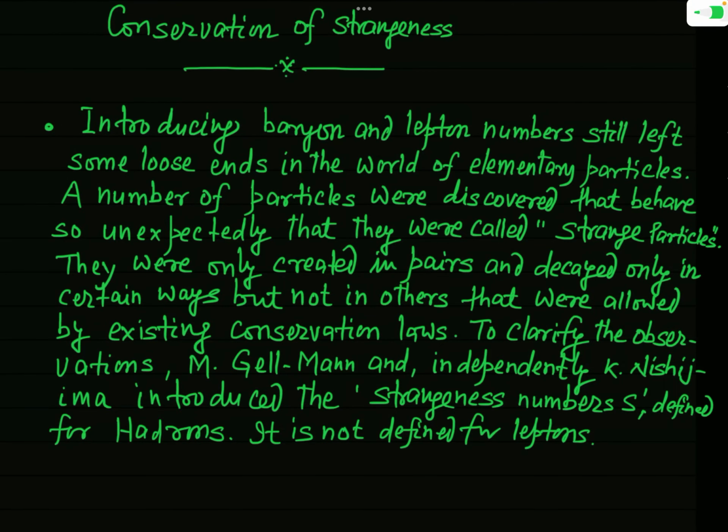So far, regarding the conservation laws, till now we have discussed mainly the three conservation laws. You have studied conservation of lepton number, conservation of baryon number, and the conservation of isospin. You have seen that actually the lepton and baryon numbers remain conserved in all the three interactions, that is electromagnetic interaction, weak interaction, and strong interaction.